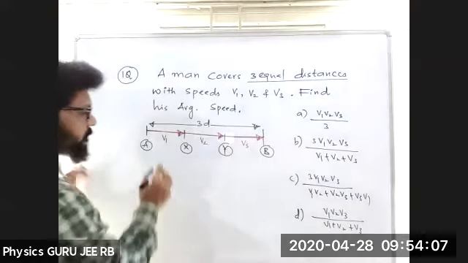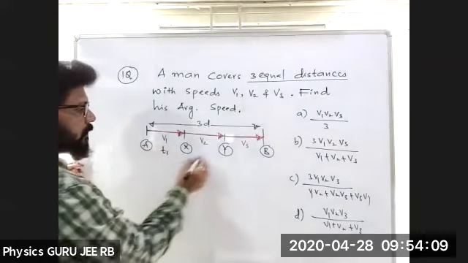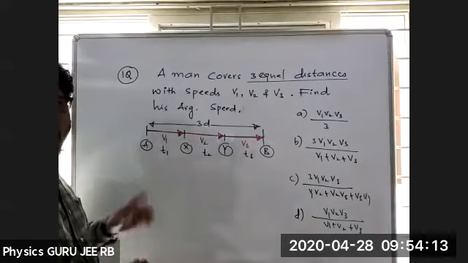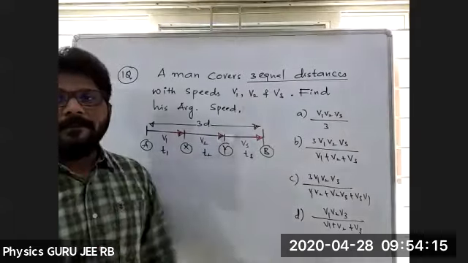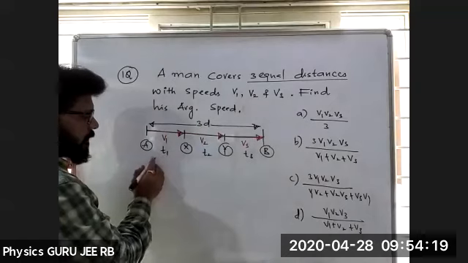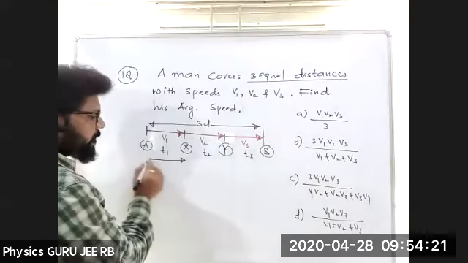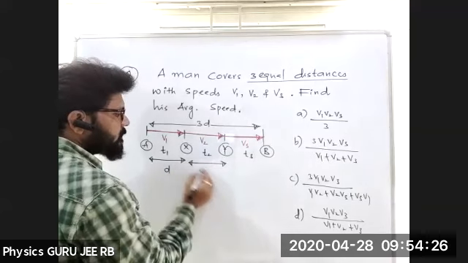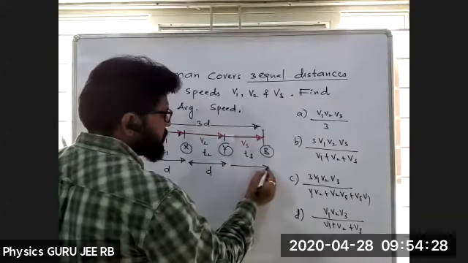Time intervals, if I take, are t1, t2, and t3. Is it clear? The distances are equally divided, so each distance will be d, because they are three equal distances.